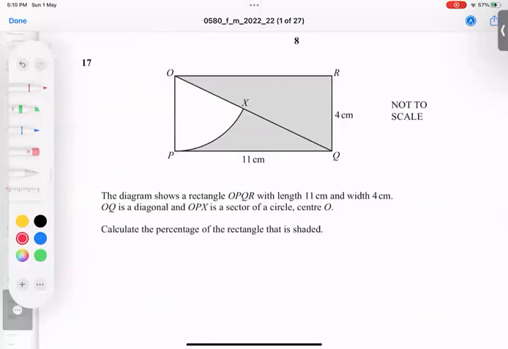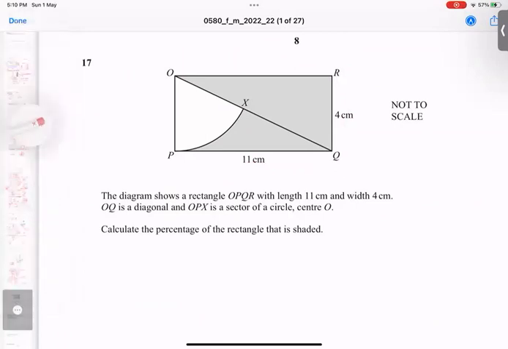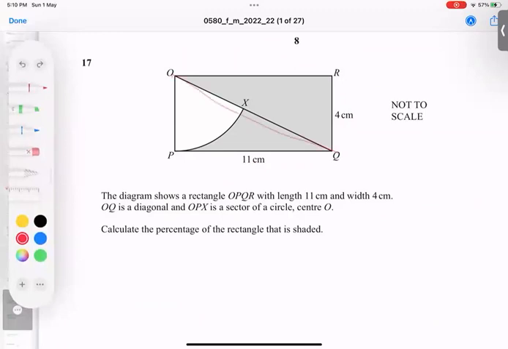Question number 17. The diagram shows a rectangle OPQR. Length is given 10. This is given 4. And we can see this is a diagonal mentioned in the question. Clearly the diagonal is mentioned here, and a sector is given also.